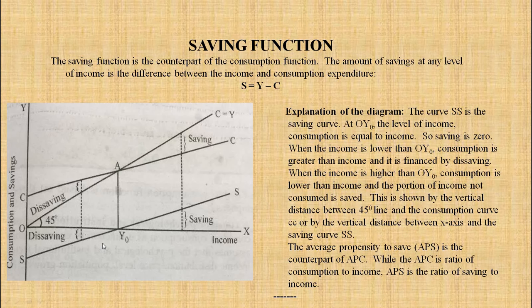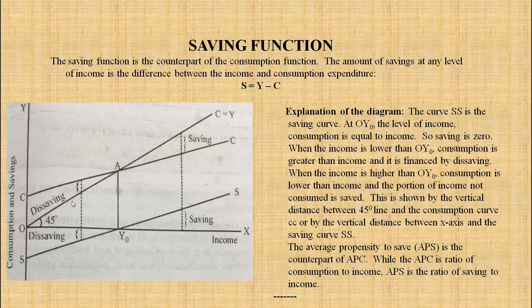Understand this point. Consumption is lower than the income, and the portion of income not consumed is saved. This is shown by the vertical distance between 45 degrees line. See now, from here to here, this is 45-degree line.